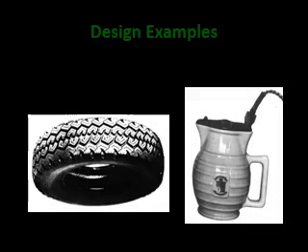Here we are showing some examples. One is a tire, another one is a jar. This tire is used for cars, bikes, buses, and many places.